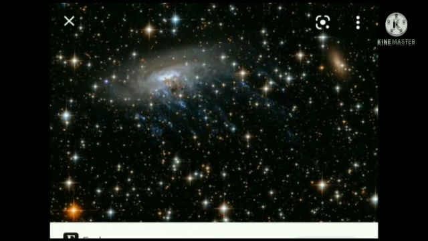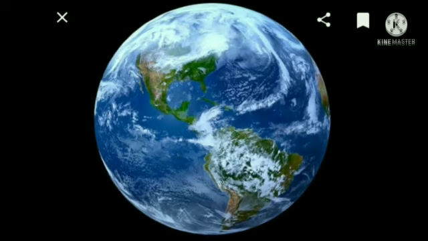Earth's farthest point from the sun is 152 million kilometers. Earth's closest point from the sun is 147 million kilometers. It takes about 24 hours to rotate around its own axis. The earth takes 365 1/4 days to complete one revolution. We call this a year.